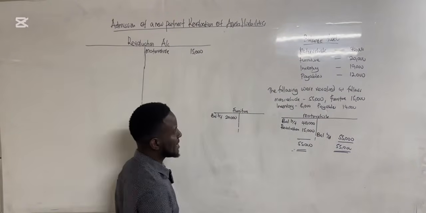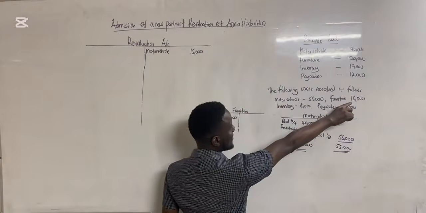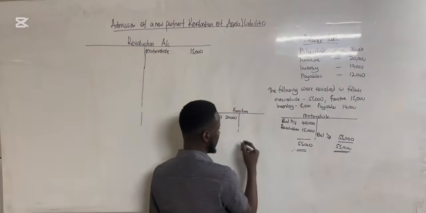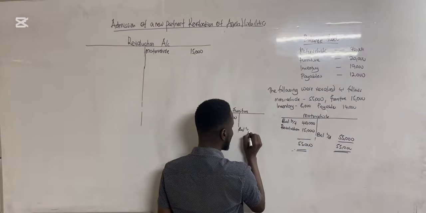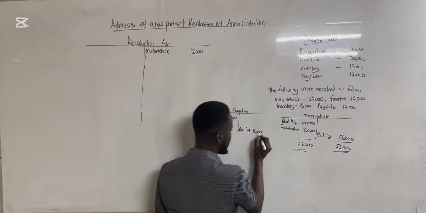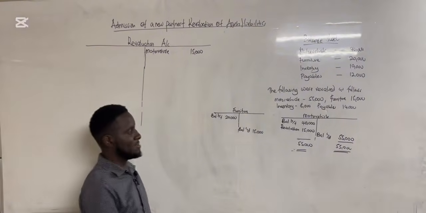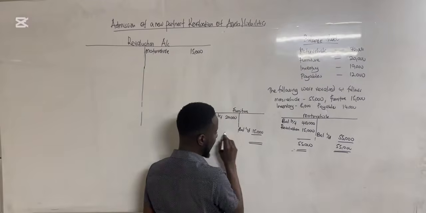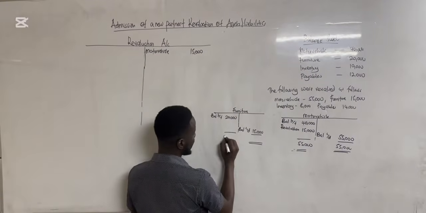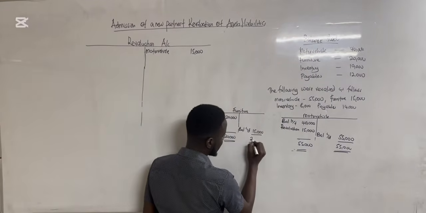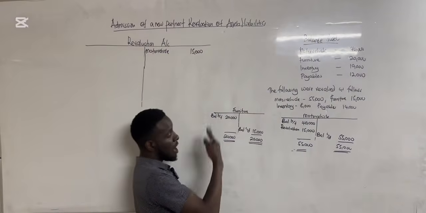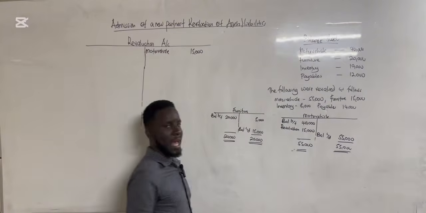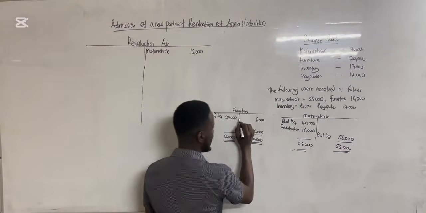Then automatically it means that this balance here for furniture, 15,000, becomes my balance carried down. So after revaluing it, we realize that our furniture is now 15,000. If you look at this, the debit side is outweighing the credit side, meaning there was a decrease in the asset value. So because of that, we have 20,000 here and 20,000 this side. By how much did the asset reduce? It reduced by 5,000, and you're going to call that difference revaluation.